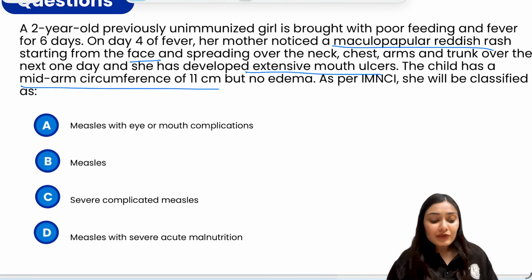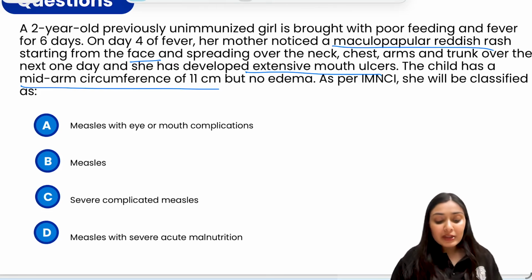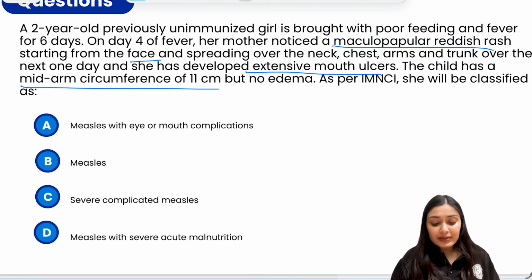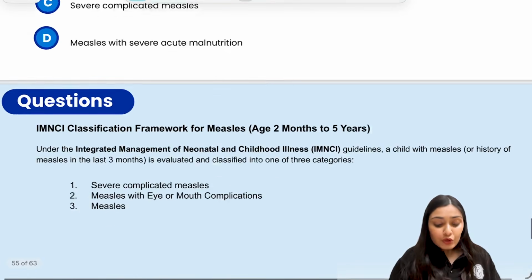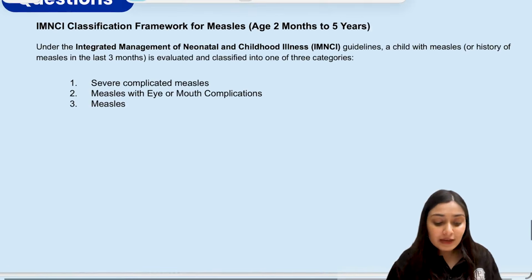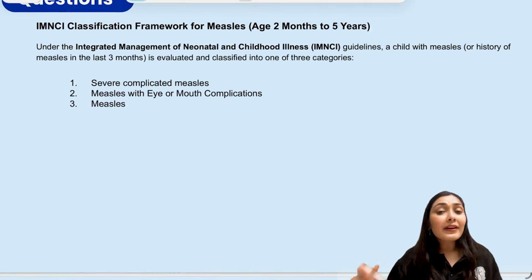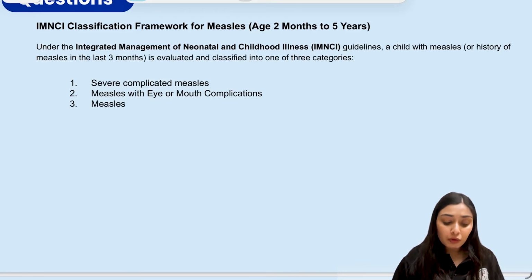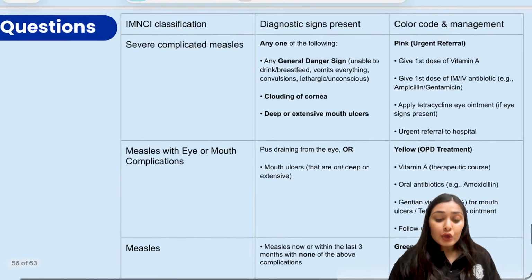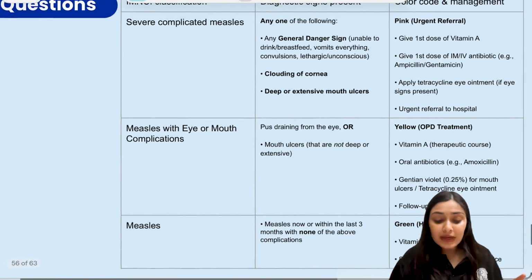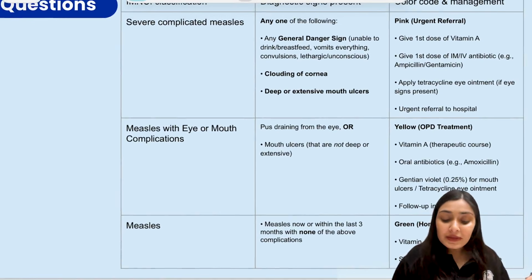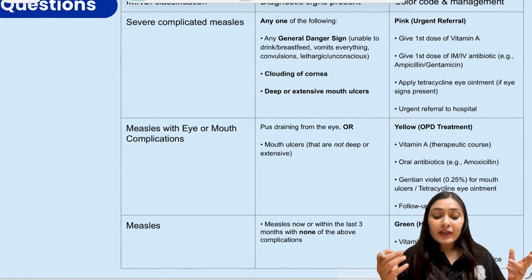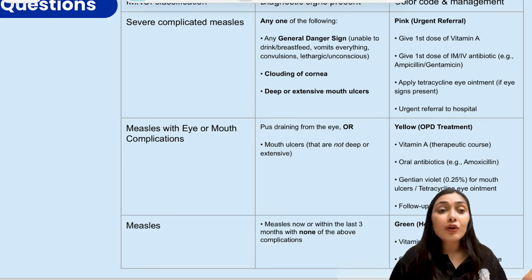As per IMNCI, she will be classified as measles with eye or mouth complications, measles, severe complicated measles, or measles with severe acute malnutrition. So again, if you look at the IMNCI classification framework, then they have divided this child with measles depending upon the history into 3 categories. We have severe complicated measles, measles with eye or mouth complications, and just measles. So if you see any of the danger signs, child is unable to feed, vomits everything, clouding of the cornea, there are deep extensive mouth ulcers, this is severe complicated measles.